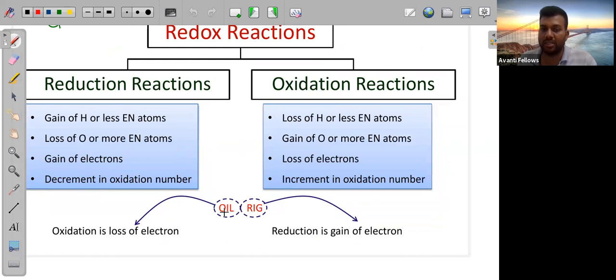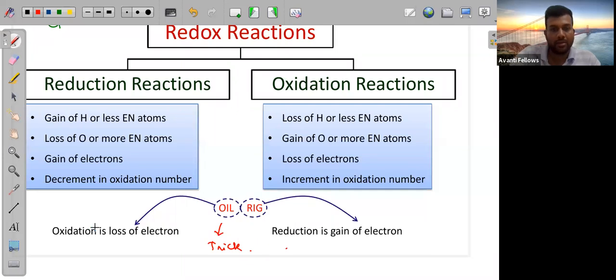We can remember this with OIL RIG, a trick to remember oxidation and reduction. OIL means oxidation is loss of electron. RIG means reduction is gain of electron. OIL RIG explains the trick to remember oxidation and reduction.